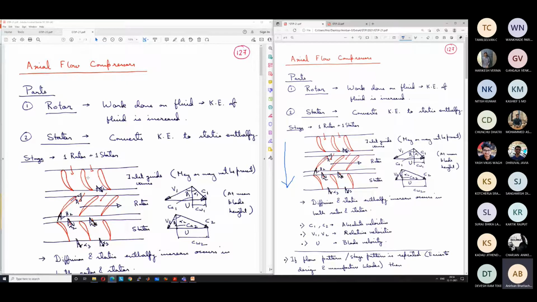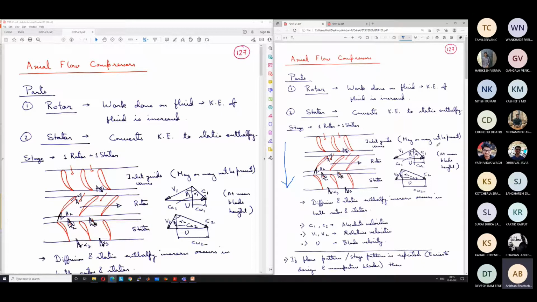Mass flow rate and other things are dependent on the overall cycle design, not on the axial flow compressor design. The mass flow rate will depend on the actual thermodynamic cycle design, which will govern the work requirement and thrust required for the entire engine. Okay. So based on that, the CA value is decided, and the C1 value will depend on the angle and the CA value.